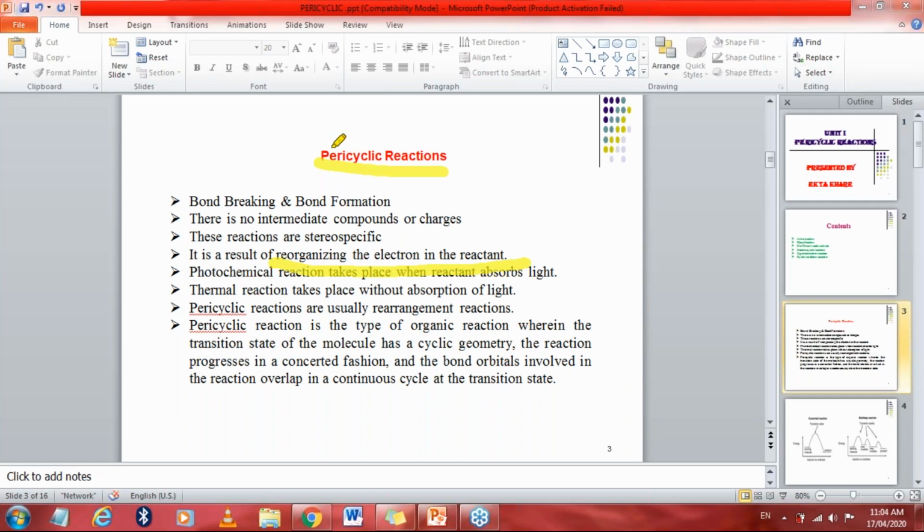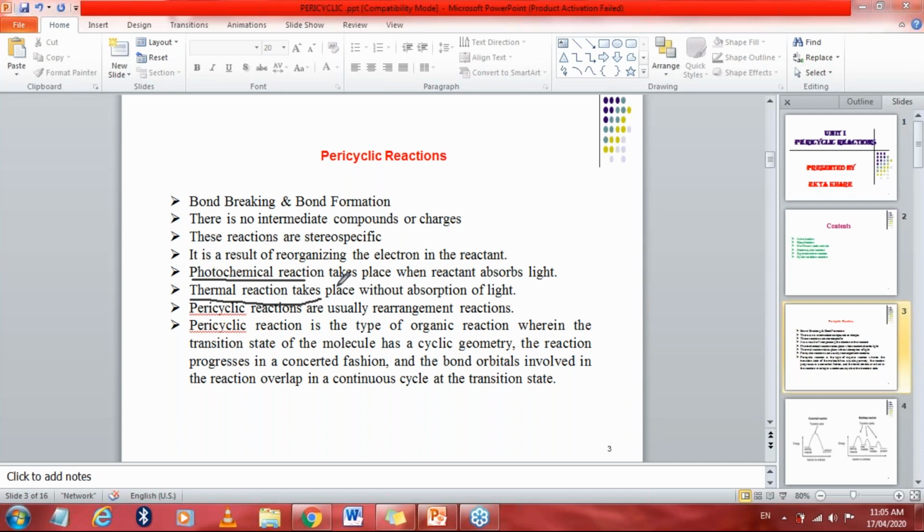These reactions are carried out under two main conditions. The first is the photochemical condition, and the next is the thermal condition. Thermal condition means the reaction takes place without absorption of light, and the photochemical reaction takes place when the reactant absorbs light.